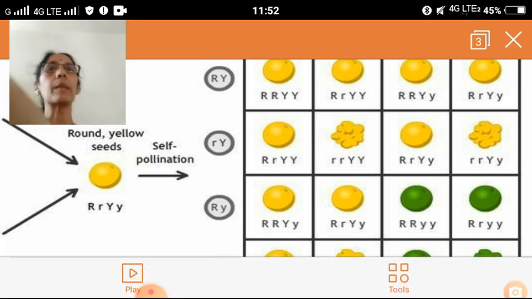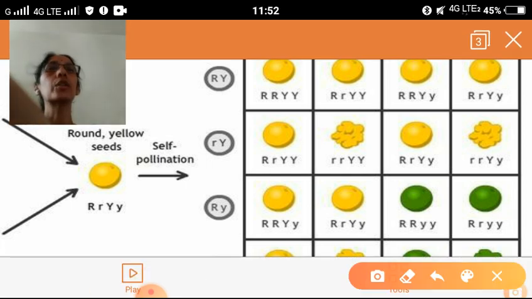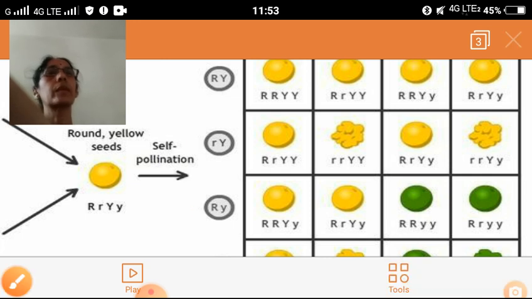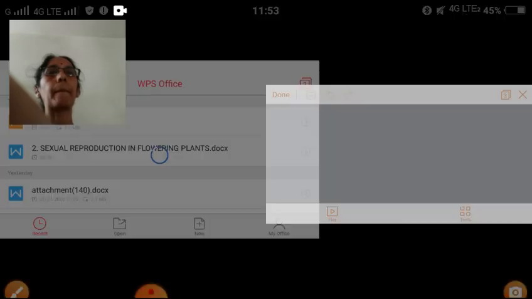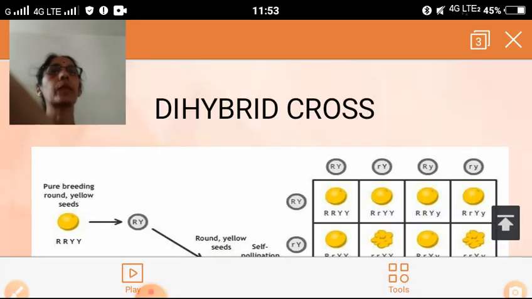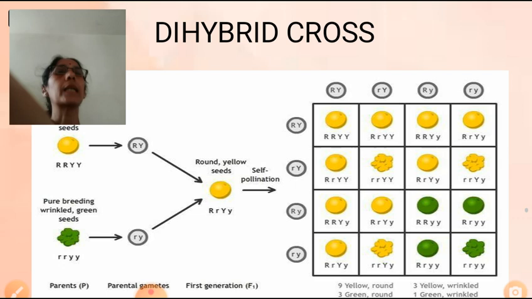Another one is capital R, small y, then small r, capital Y. So 4 gametes are possible. Capital R, capital Y, one gamete. Second one, capital R with a small y. Third one, small r with a capital Y, and then small r with a small y.